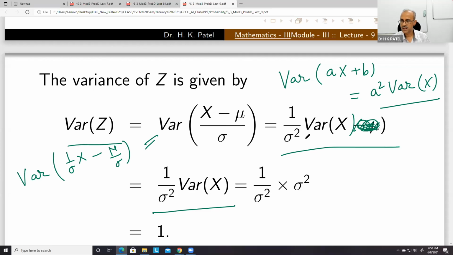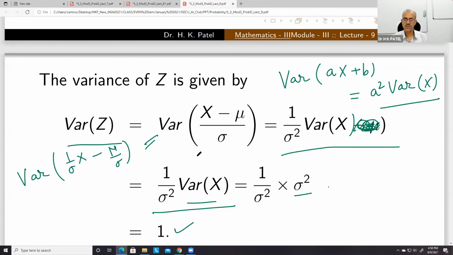This will be simply variance of x. Even if you write x minus mu, doesn't matter, it will be the same value. But why write it? So 1 upon sigma square and variance of x is sigma square, and therefore it is equal to 1.